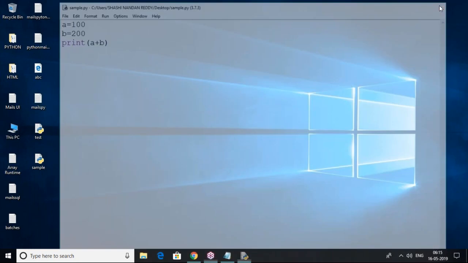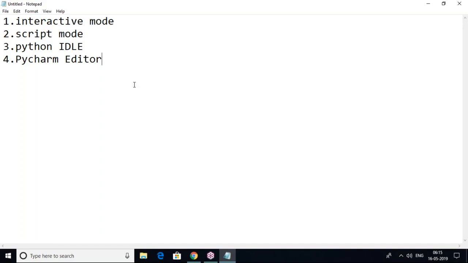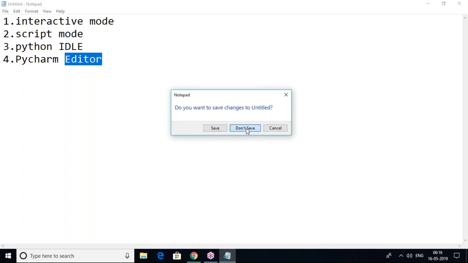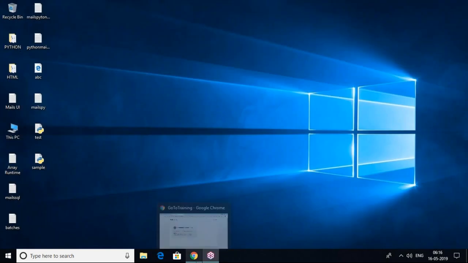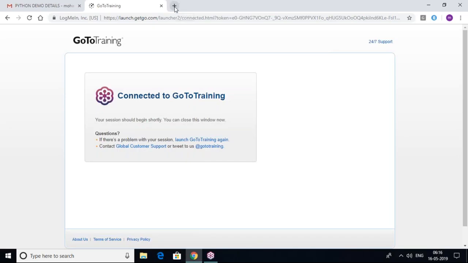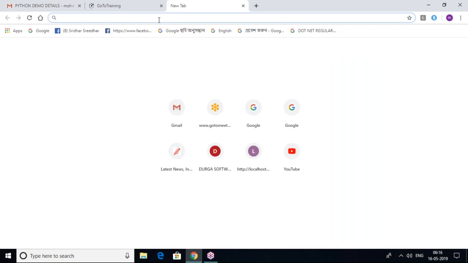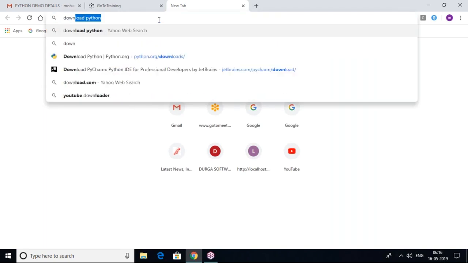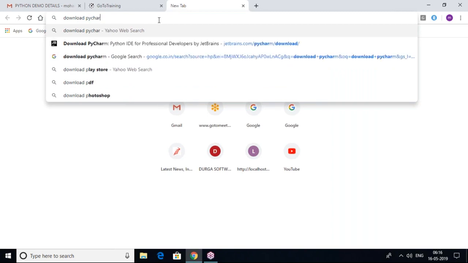Other than these interactive mode, script mode, and Python IDLE, a better way of using Python scripts is the PyCharm editor. So let's do it with the PyCharm editor. PyCharm editor needs to be installed actually. It will not come along with the Python software. So for PyCharm editor installation, again you have to go to Google and download the PyCharm editor.